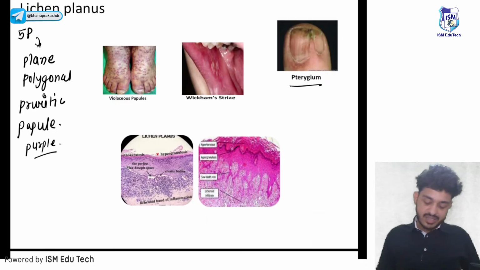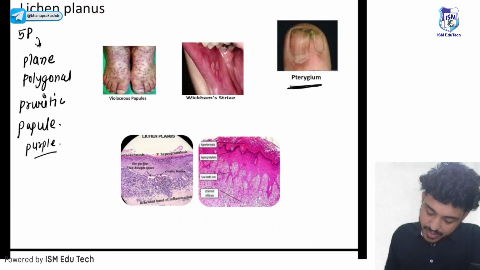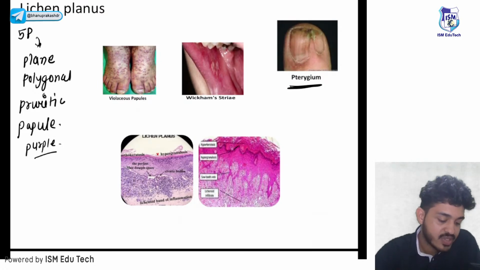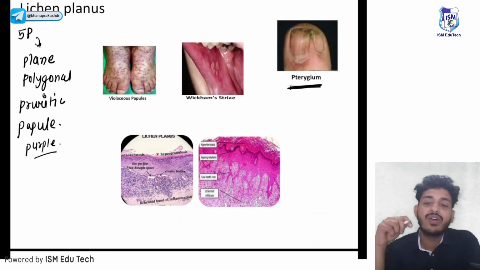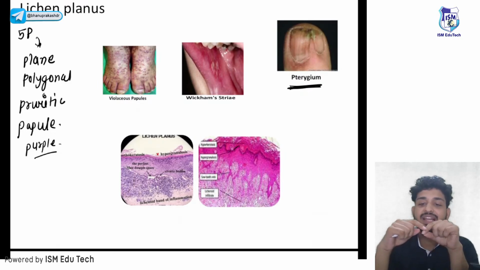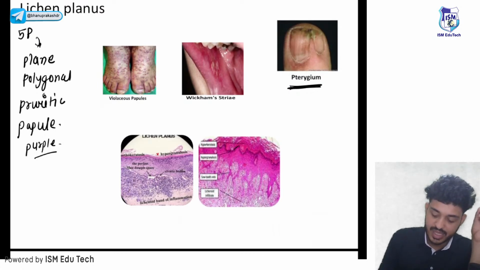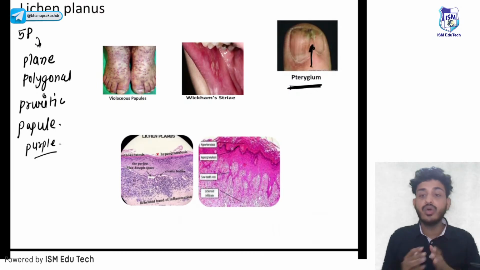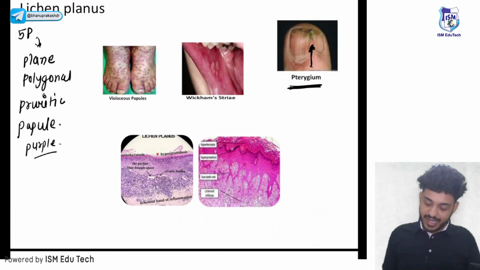The 6th P will be pterygium, which is very important. Pterygium is when the proximal nail fold comes and tears the nail apart into 2 parts. That is your lichen planus.